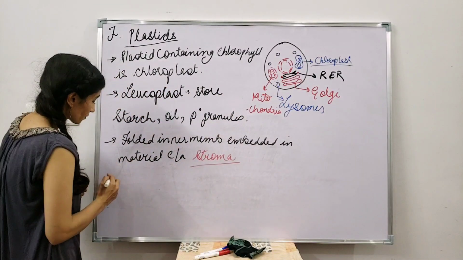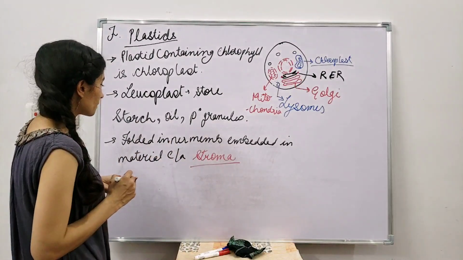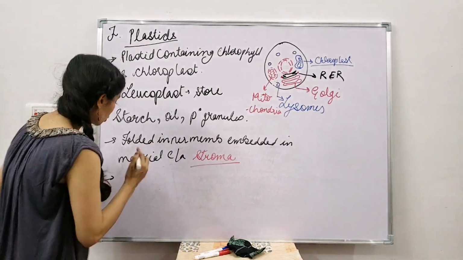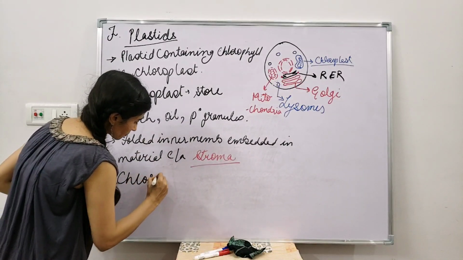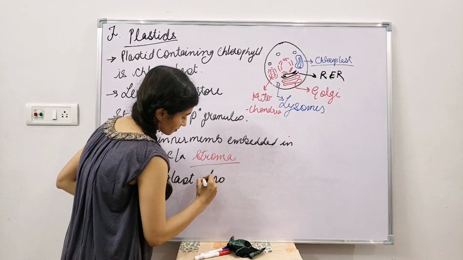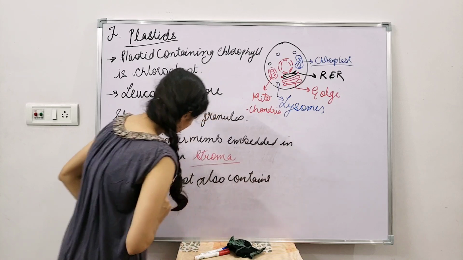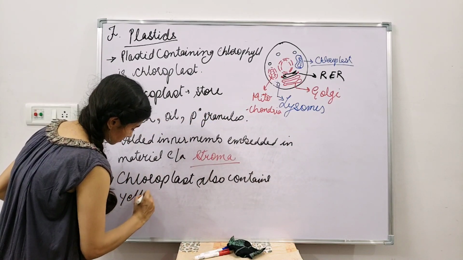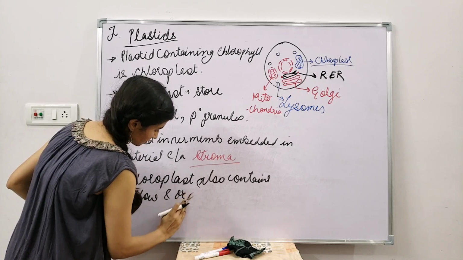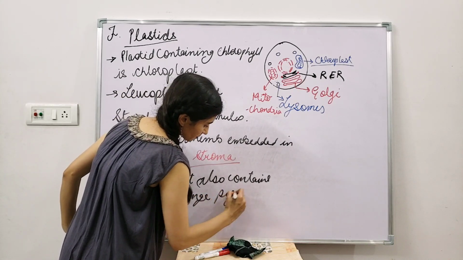Okay, now what about chloroplast? What is the other thing that the chloroplast does is, other than containing the chlorophyll, which is a green pigment, chloroplast also contains yellow and orange pigment.